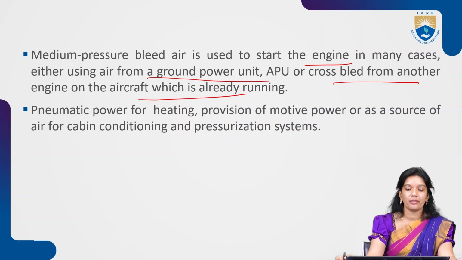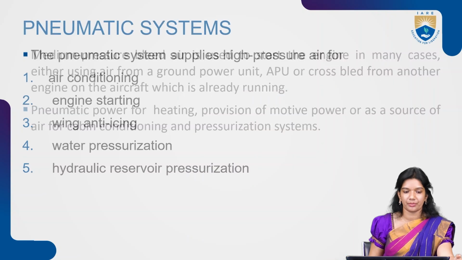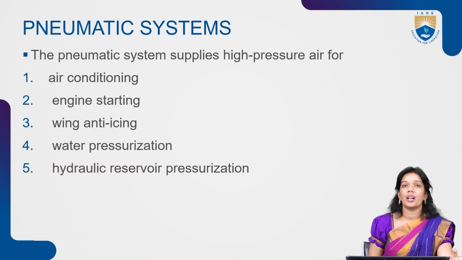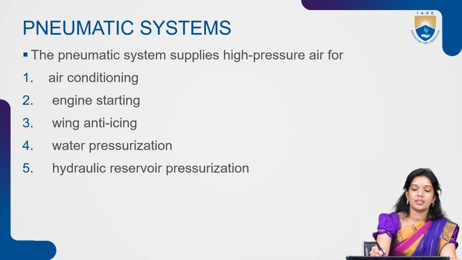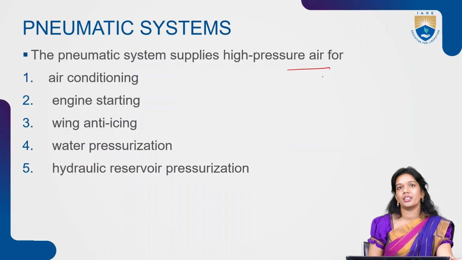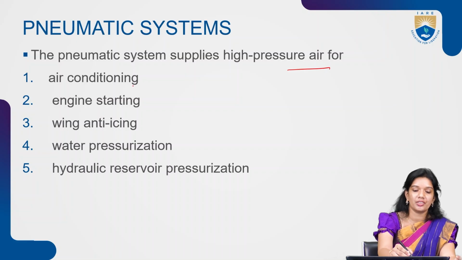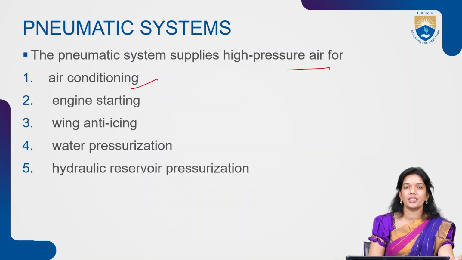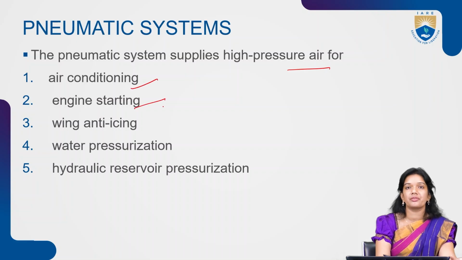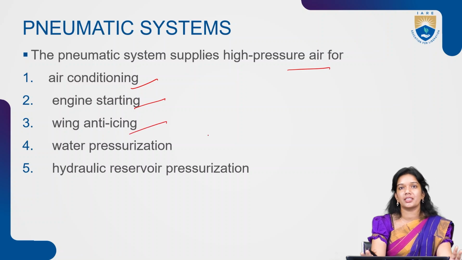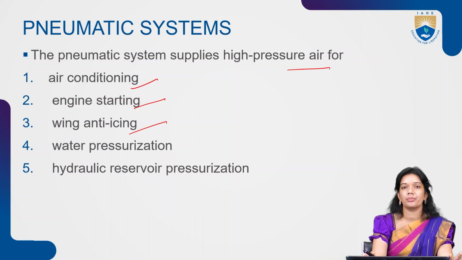Then there is the pneumatic power for heating, the provision of motive power as a source of air for cabin conditioning and pressurization systems. Then the different applications: the pneumatic system supplies very high pressure air. This high pressure air is used in the aircraft either for air conditioning, or you can start the engine as we have said, from the ground power units, or for the ice that has formed on the wings.